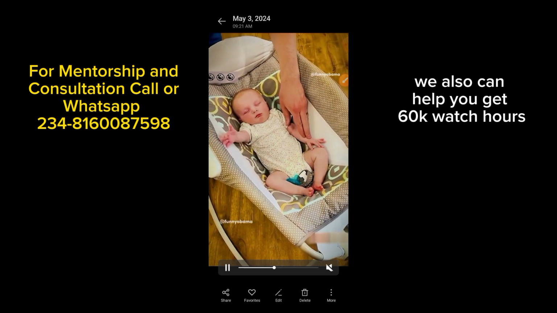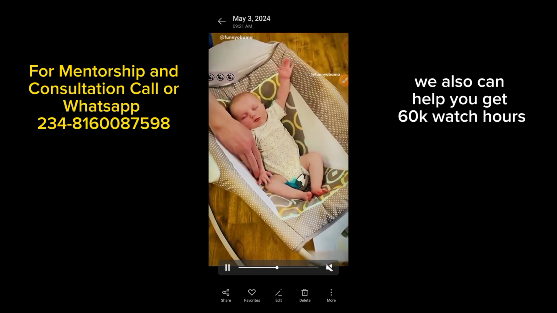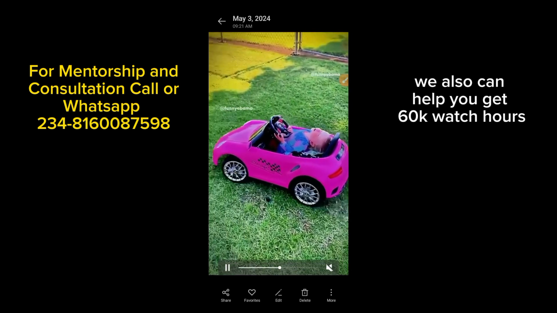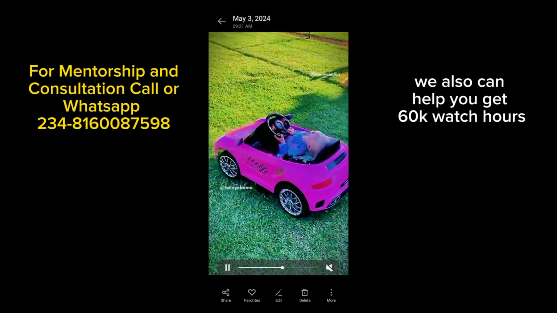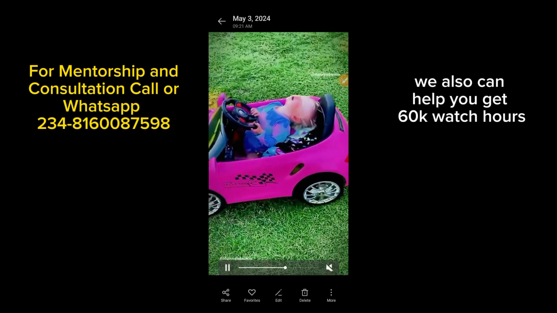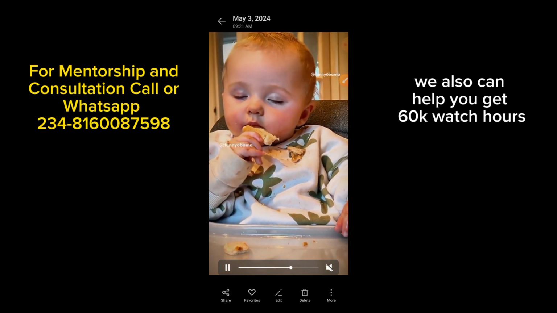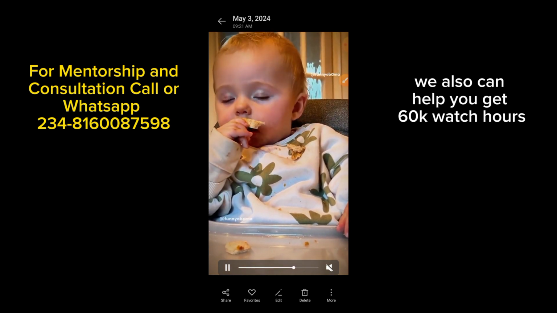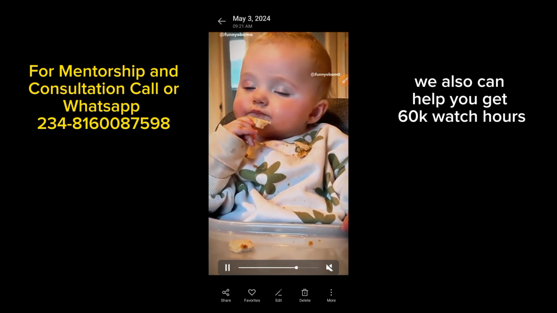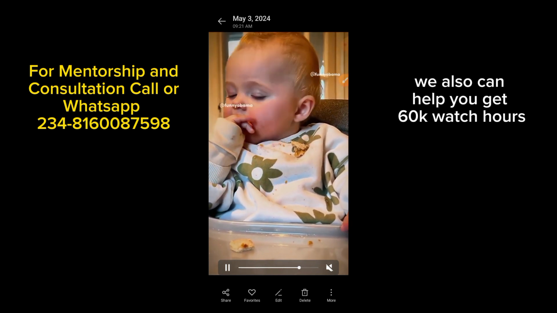It will be as if you are the one that recorded this content, because you are adding your own different sound. So that algorithm will do what? It will treat it like it is in two forms of video. Do you get it? So it won't be the same thing you posted. Once you add it, you can also add some maybe funny sounds to it, because these are funny baby videos, right?